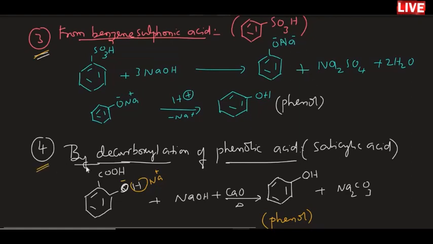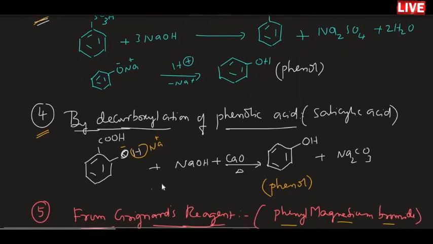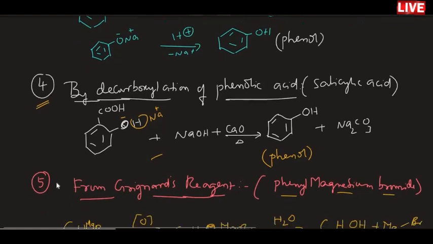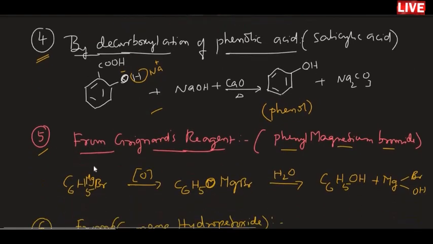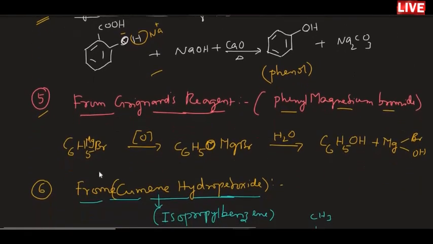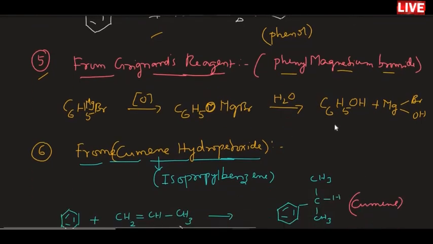By the decarboxylation of salicylic acid, phenol will also be obtained. The next method we discussed was with Grignard reagent, which undergoes oxidation followed by hydrolysis to give phenol.